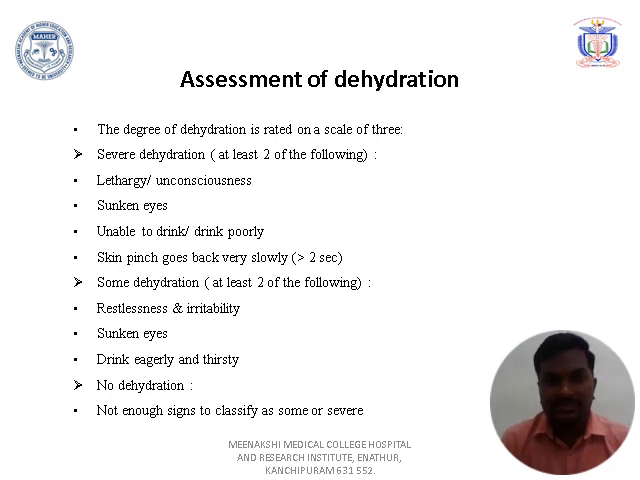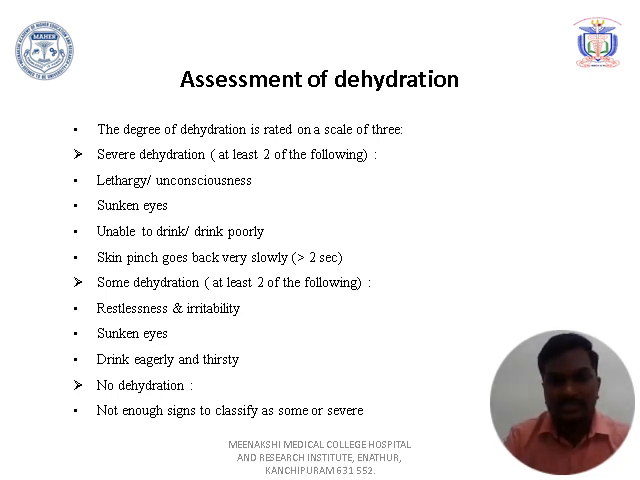Severe dehydration means at least 2 of the following should be present: lethargy, the child being unconscious, with sunken eyes, or not able to drink or drinking poorly, or not able to drink at all, or the skin pinch goes back very slowly, that is taking more than 2 seconds to return to the normal state. That is called severe dehydration.